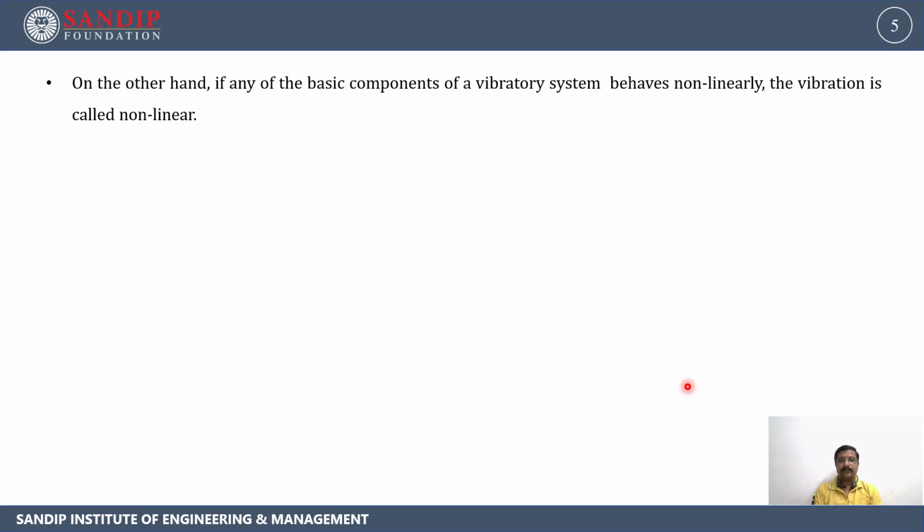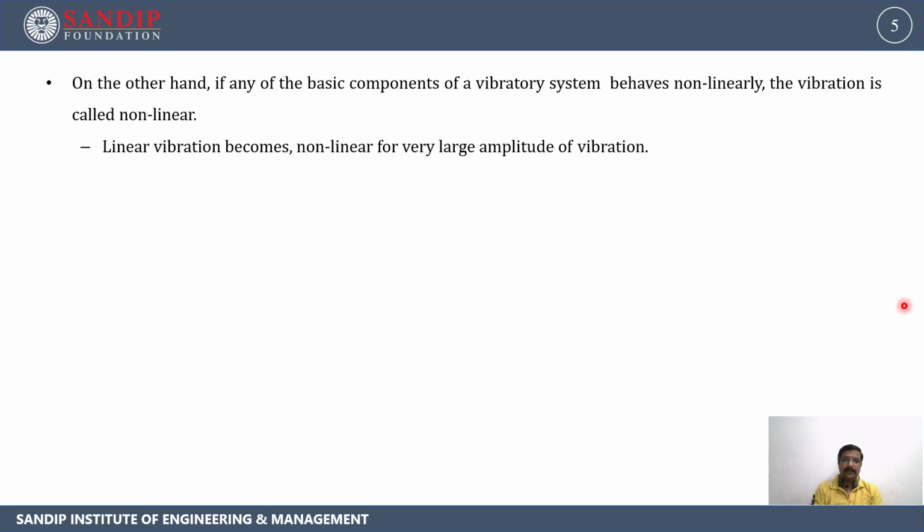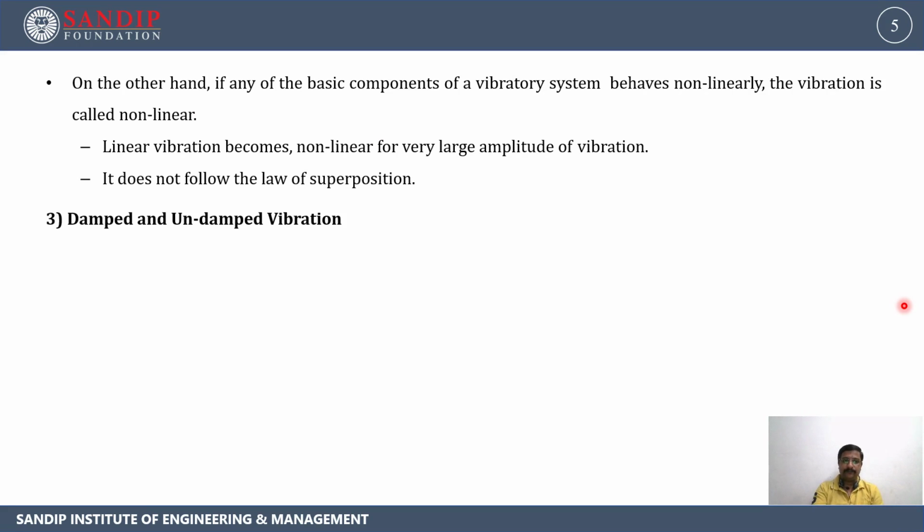This disc is not going to vibrate in linear form, but it is going to vibrate in angular form. Such types of vibrations are called non-linear vibrations. Linear vibrations become non-linear for heavy or large amplitude of vibration. It does not follow the law of superposition.